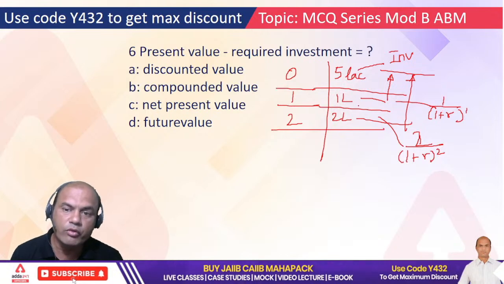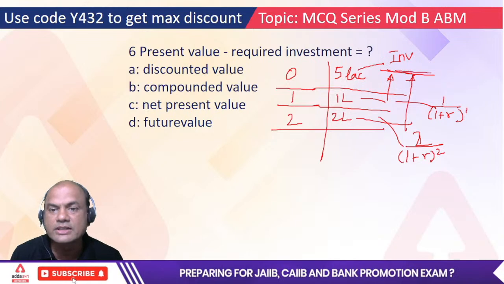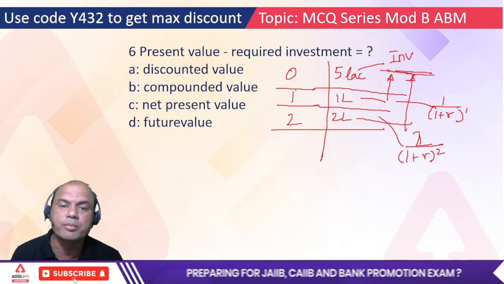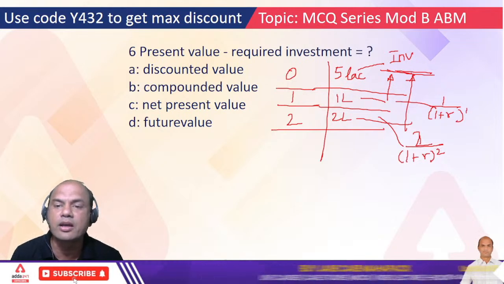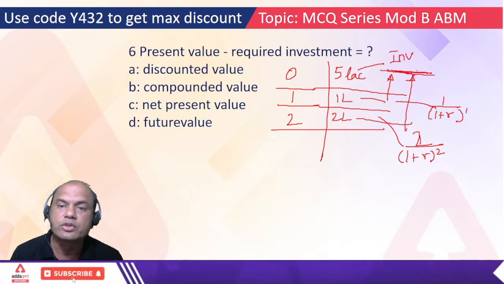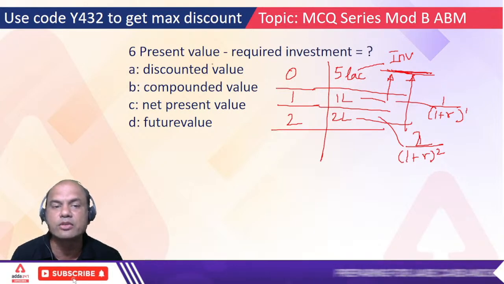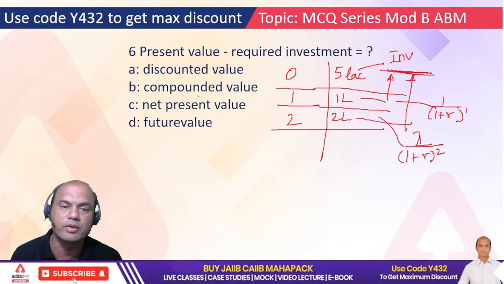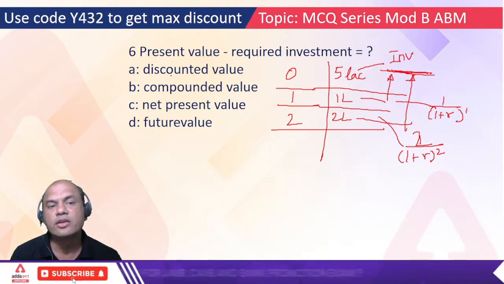Generally the rate of interest given is 10%, 12%, whatever that answer is. Once we find out the values, these values come over here. So these are known as present value of rupees 1 lakh and present value of rupees 2 lakh, and then we come to the total present value. So total present value is this figure minus required investment. That is known as what? Discounted value, compounded value, net present value, or future value? So it is which one?